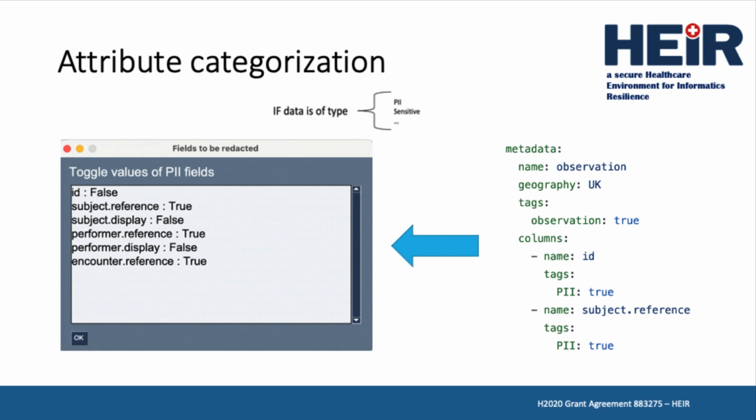This will allow the privacy-aware framework to enact privacy policies at a much finer-grained level than is available today, where typically access policies are at a resource level, either a requester gets access to the whole resource or is blocked. The privacy-aware framework also provides a simple graphical interface to toggle the PII labeling of categorized fields.